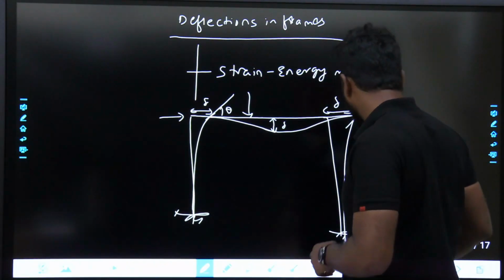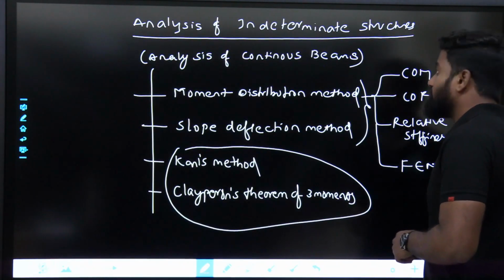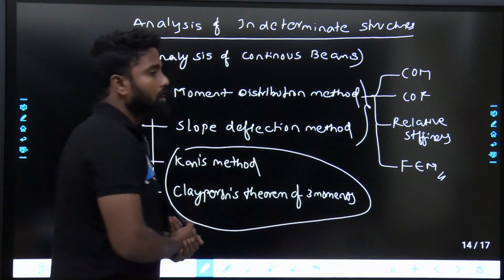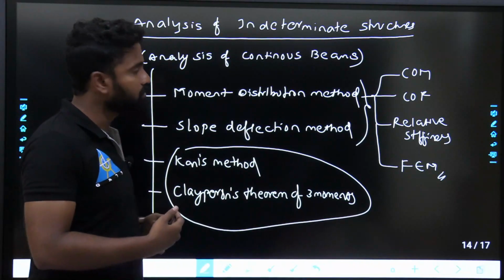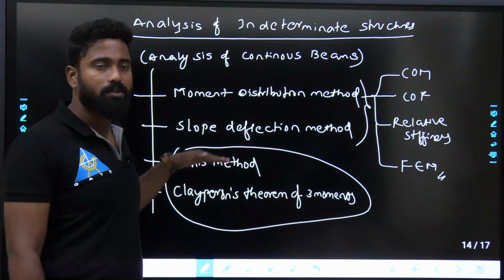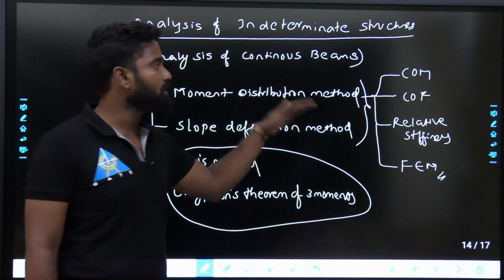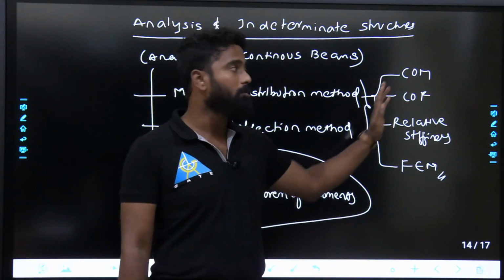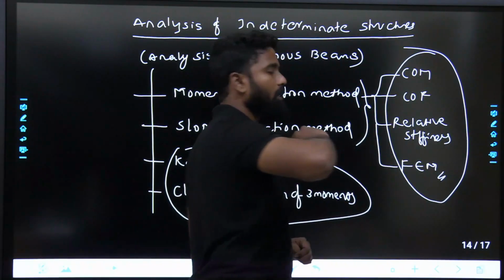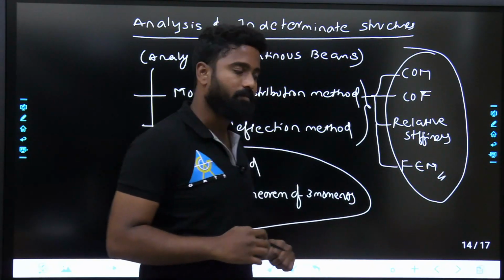In this chapter, what we are seeing majorly is analysis of indeterminate structures. This is your 4th chapter, analysis of indeterminate structures. In this we will see analysis of continuous beams, which can be done by using moment distribution method, slope deflection method, Kani's method, Clapeyron's theorem of 3 moments. Majorly it's better to give an idea for these 2 things. In moment distribution method, what is carryover moment? Here generally 2 marks questions can be asked from GATE point of view. Carryover moment, carryover factor, relative stiffness, what are fixed end moments, fine.